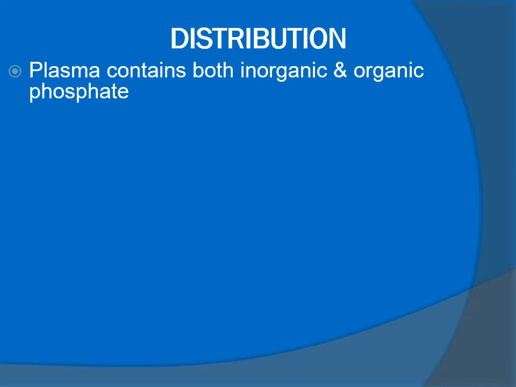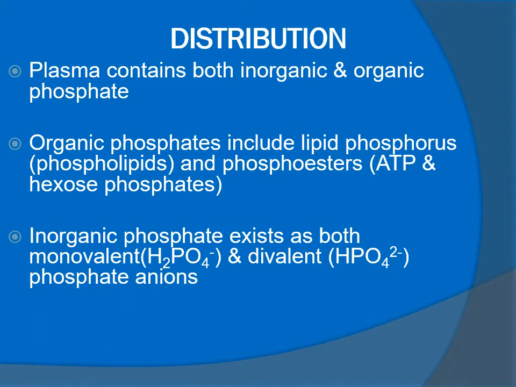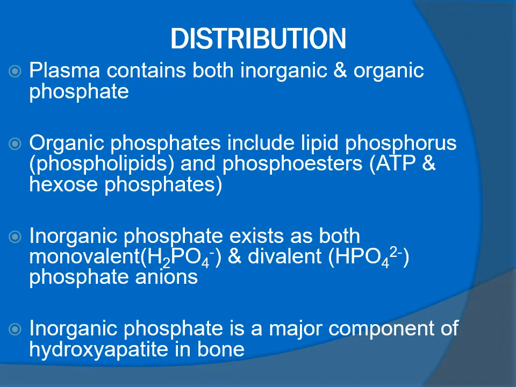Plasma contains both inorganic and organic phosphate. Organic phosphates include lipid phosphorus like phospholipids and phosphoesters like ATP and hexose phosphates. Inorganic phosphate exists as both monovalent and divalent phosphate anions. Inorganic phosphate is a major component of hydroxyapatite in bone.